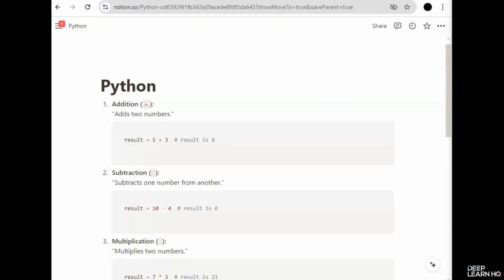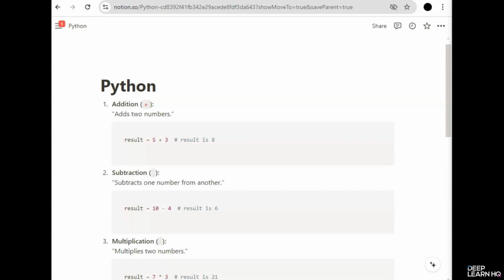These are used to perform mathematical operations. For example, adding two numbers. Then comes the subtraction operator. It subtracts one number from another. Then comes multiplication. It simply multiplies two numbers, like 7 into 3 is 21. And then comes the division operator. It divides one number by another, resulting in a float. For example, 10 divided by 2 results in 5.0.